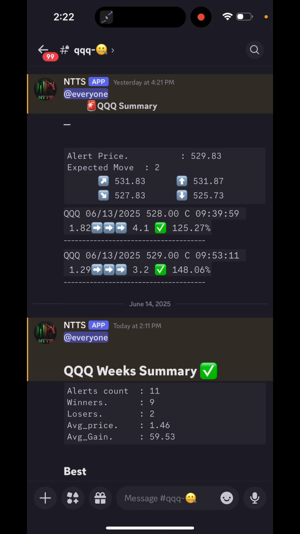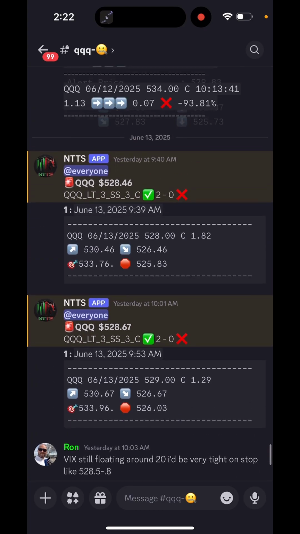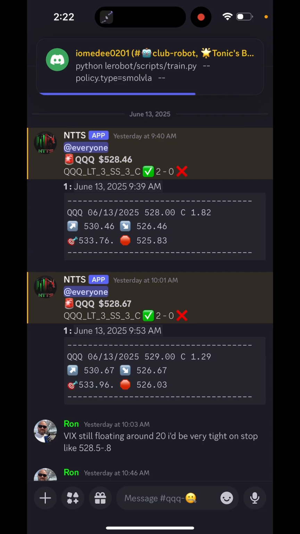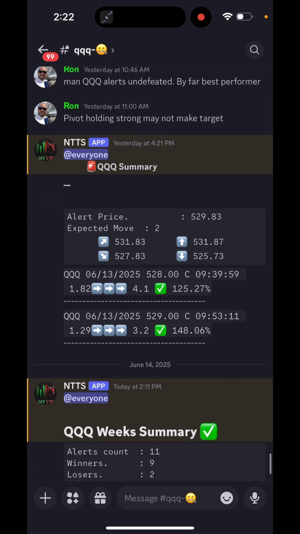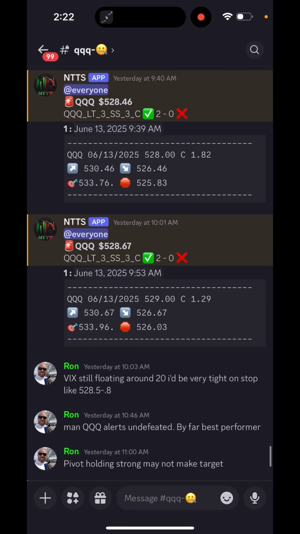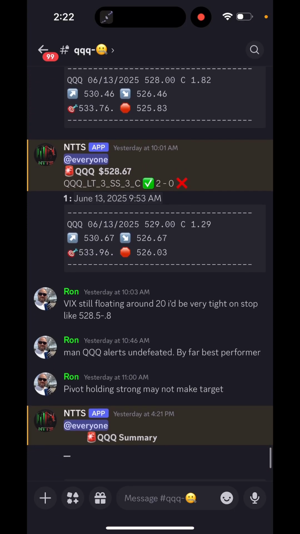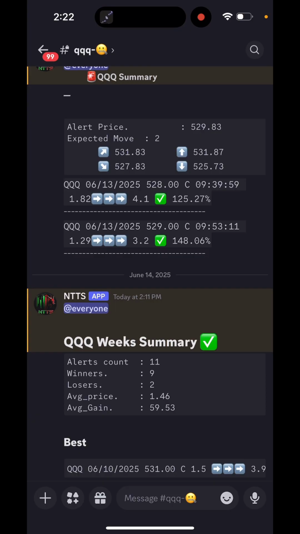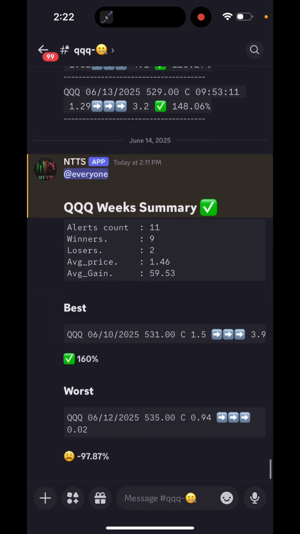And again, we're not always going to get them all perfectly. The two losers that you see here actually came in on Thursday on the second hour. On the second hour, the system said, hey, let's buy some more calls at 1:34, 1:35. And they actually didn't lose. They actually did gain a little bit. But because they didn't make a new high, you can see here they did 97% to the downside. So it shows that they actually lost. But our week summary is actually still pretty good. 125 and 148 yesterday. And we finished out the week pretty strong with 11 alerts, 9 winners, 2 losers. Average gain of 59% if you held